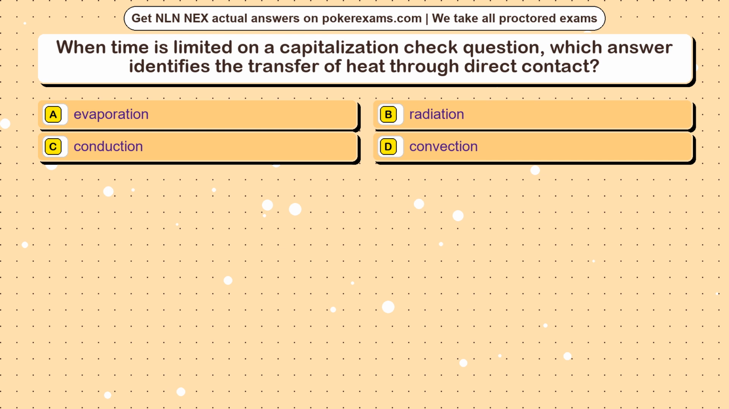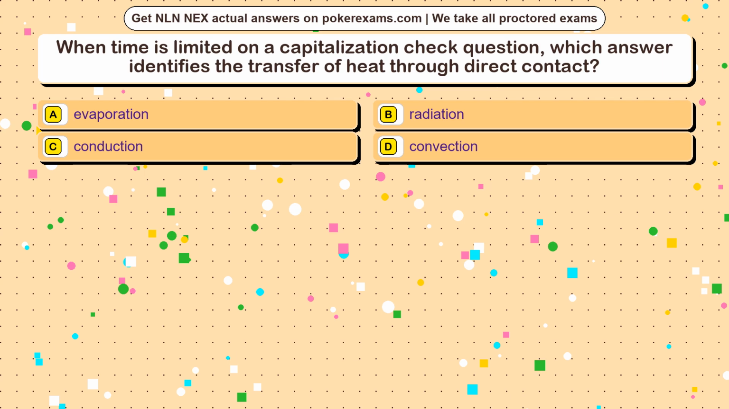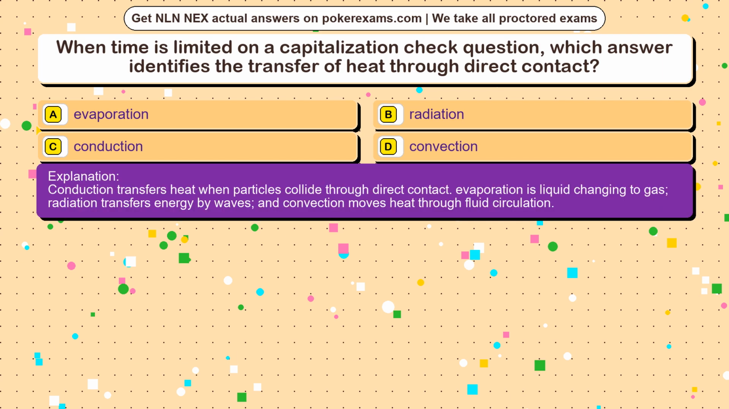Question 5. When time is limited on a capitalization check question, which answer identifies the transfer of heat through direct contact? Option A, evaporation. Option B, radiation. Option C, conduction. Option D, convection. The correct answer is option. Conduction transfers heat when particles collide through direct contact. Evaporation is liquid changing to gas, radiation transfers energy by waves, and convection moves heat through fluid circulation.